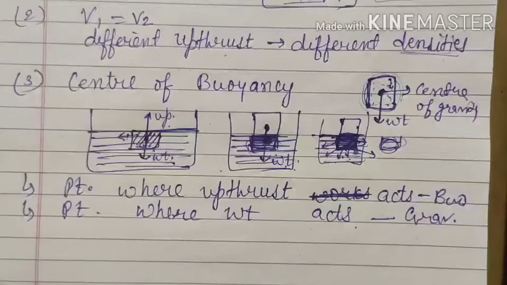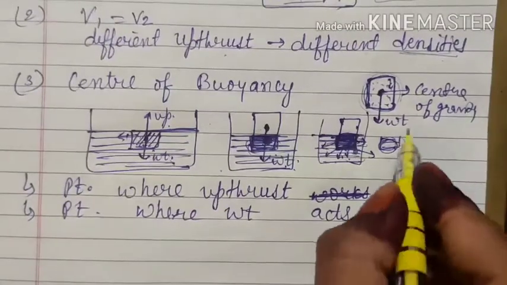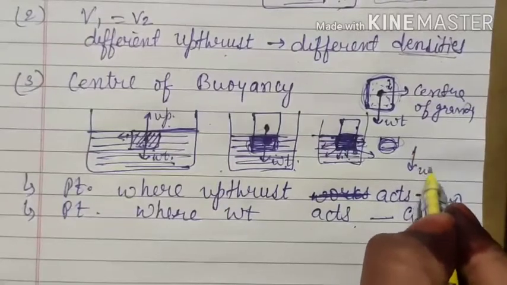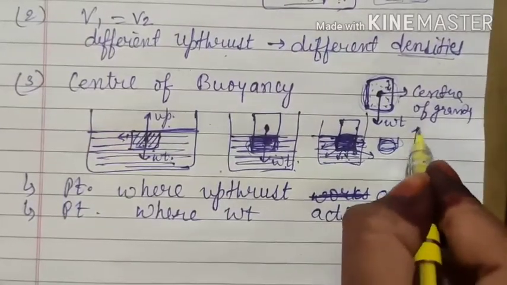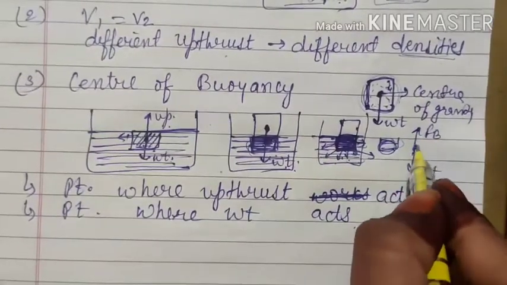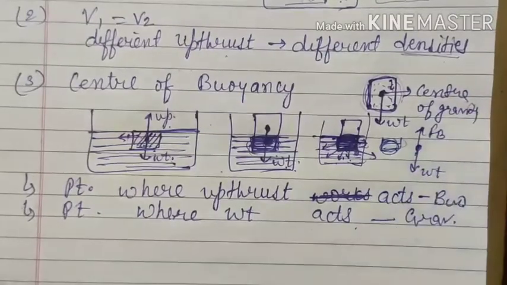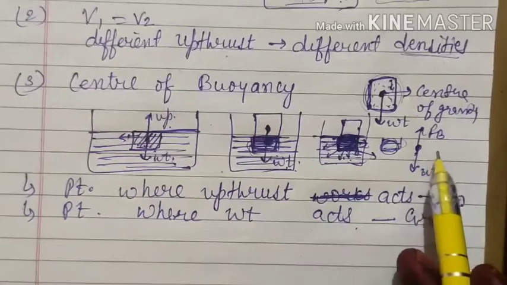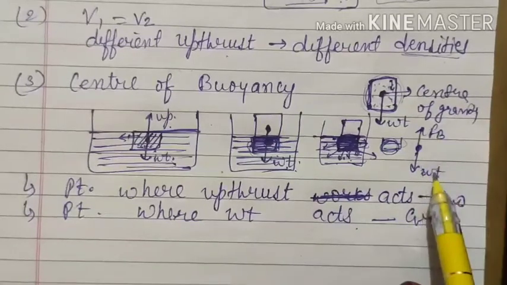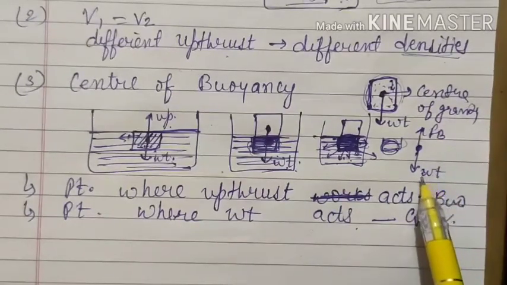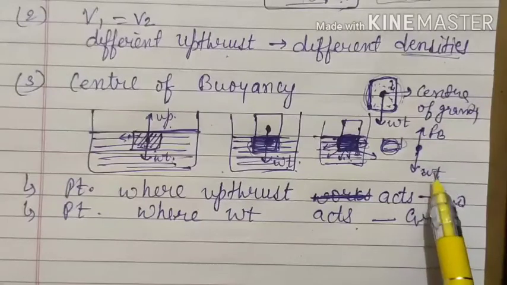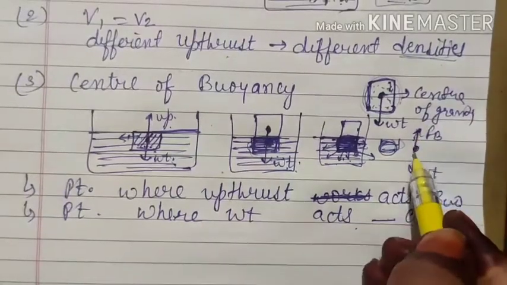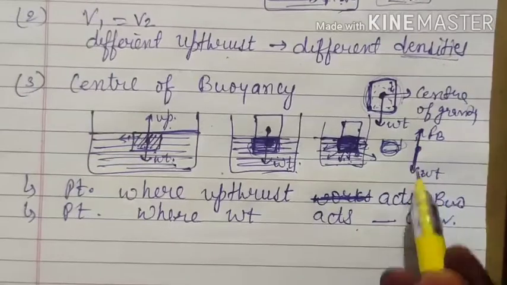Okay, one more thing I need to explain here, that we are always talking about one weight exerting in the downward direction and one upthrust acting in this direction, and there can be a resultant force. That force can be zero also, if both are equal. Otherwise you will get one resultant force. Now one point we have to notice is that these two forces are acting in the same line.